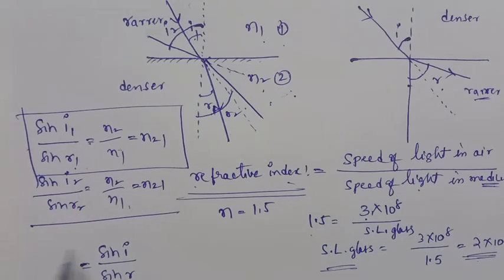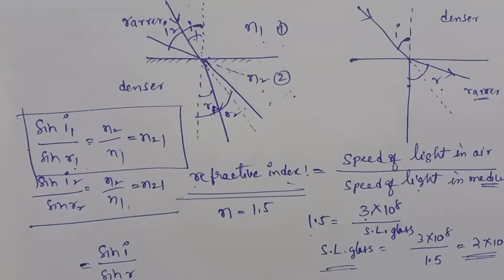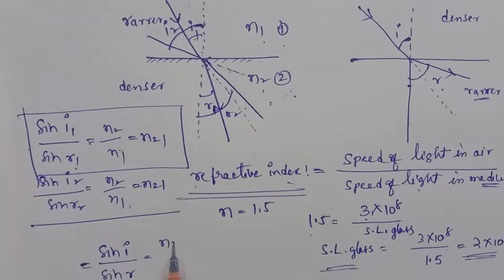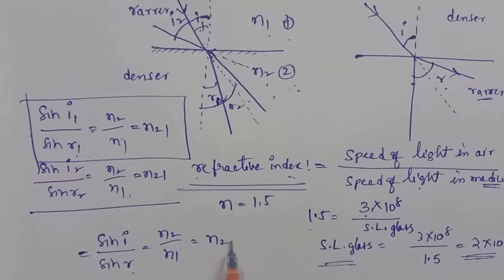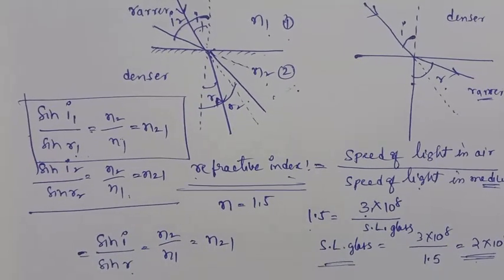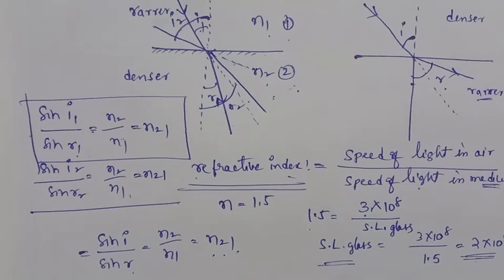So that's why this one is given as a law, which is called Snell's law. What does Snell's law mean? The ratio of the sine of the angle of incidence to the sine of the angle of refraction is equal to n2 upon n1, which is nothing but n21. What is n21? It is the refractive index of the second medium to the refractive index of the first medium.